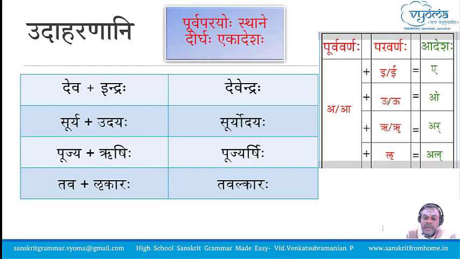Here a plus l, swara l, tavalkaraha. Al is the sound. Again, in that al, the lakara joins with the corresponding vyanjana and becomes a sanyukta akshara, and tavalkaraha is produced, is the final answer.